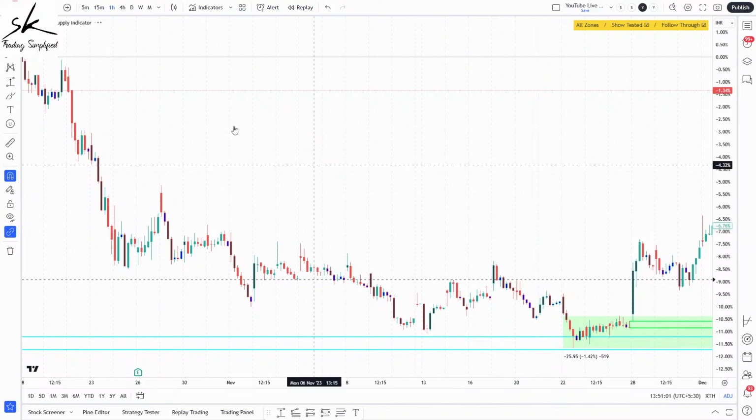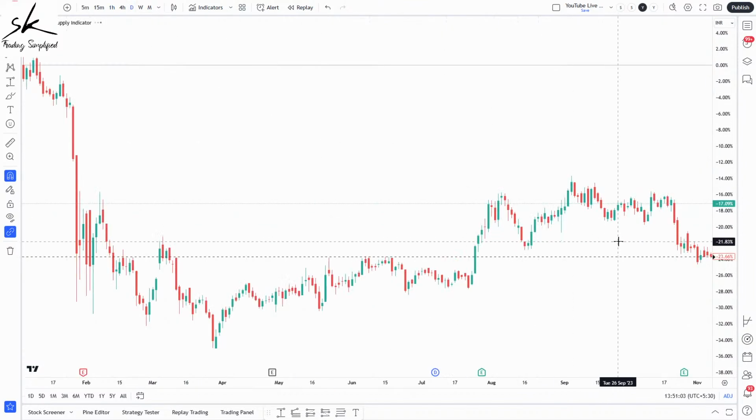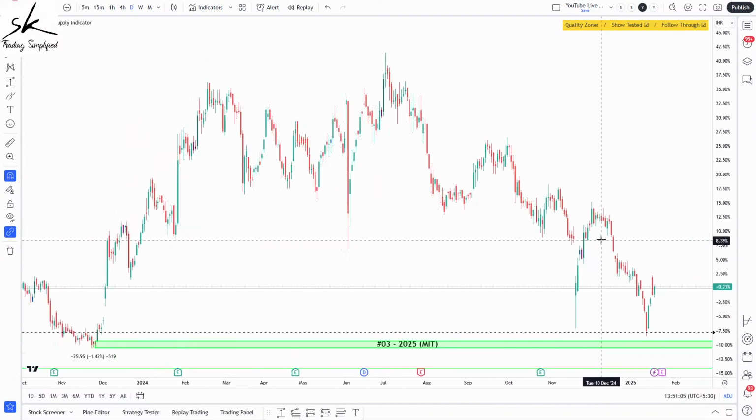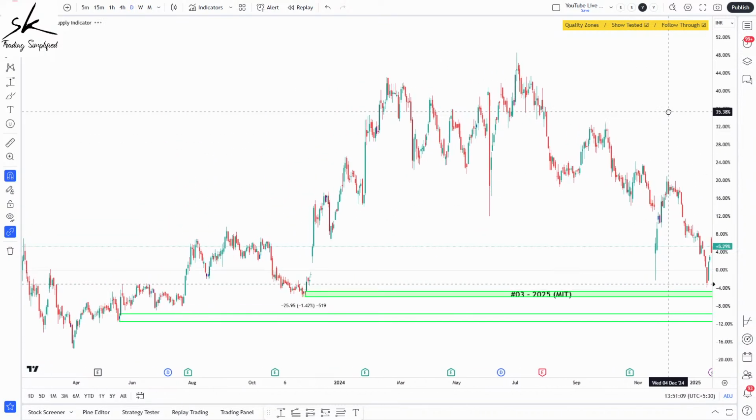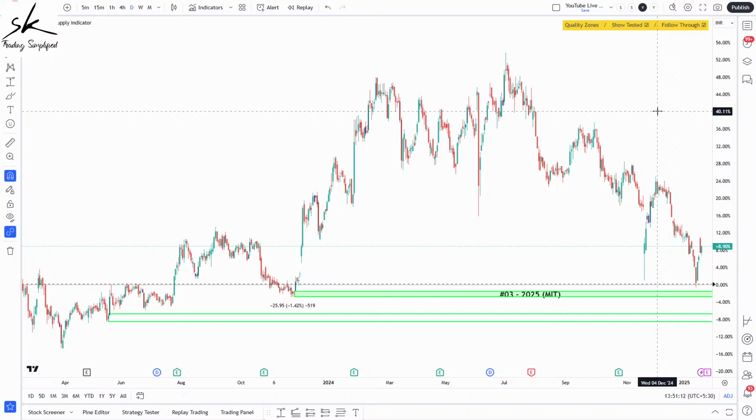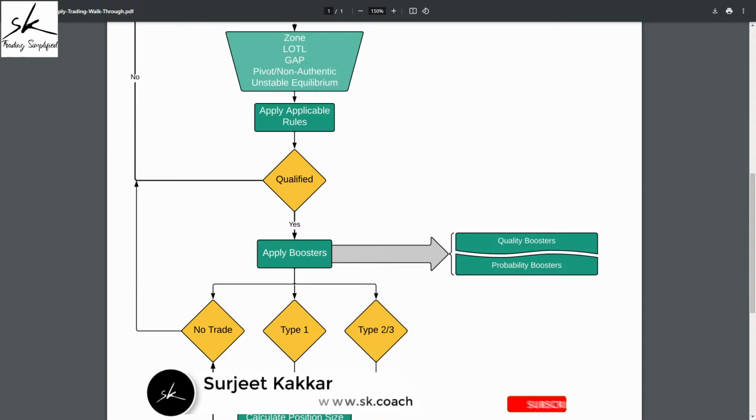So if I talk about my pivot non-authentic rules, based on the aggressive rule, it is definitely qualified, but based on the conservative rule, it is not qualified. So let's assume I'm a trader who is more inclined towards using the aggressive rule. And again, the reason for that is maybe I want to have more number of trades, right? So let's say I'm a trader who is following aggressive rules. Based on that, this is definitely qualified for me for the pivot non-authentic rule.